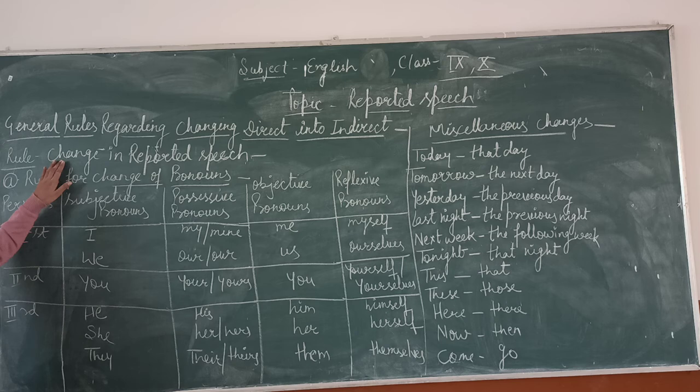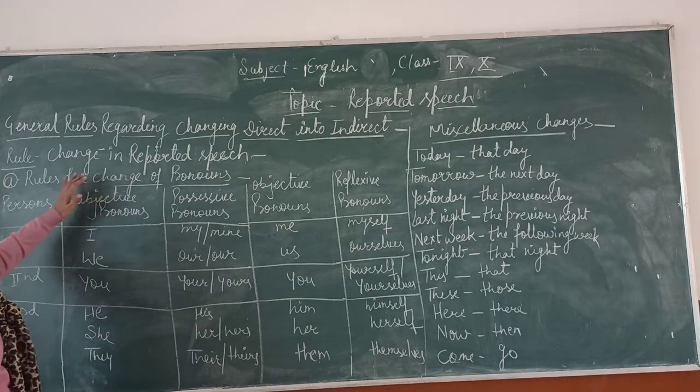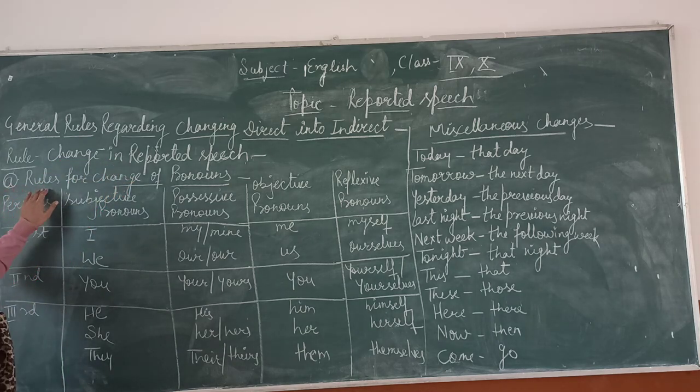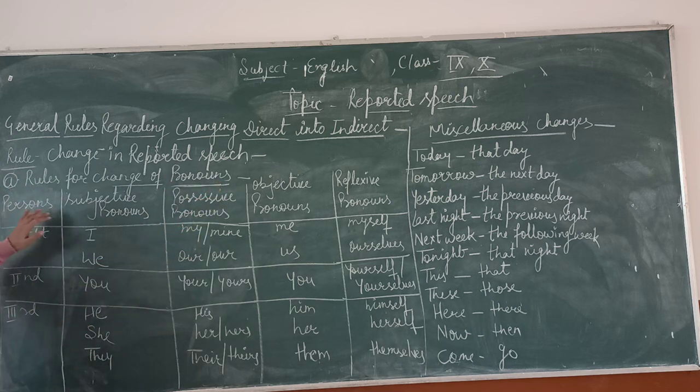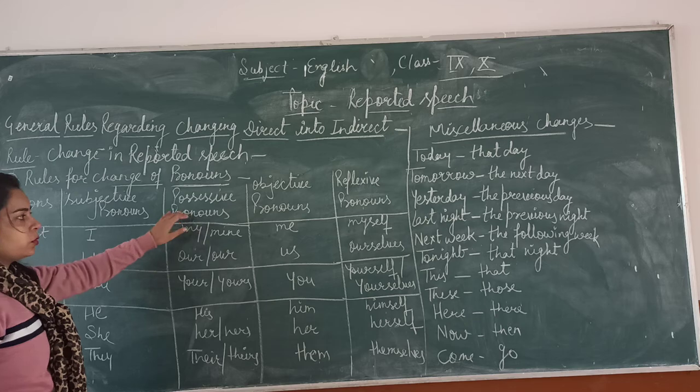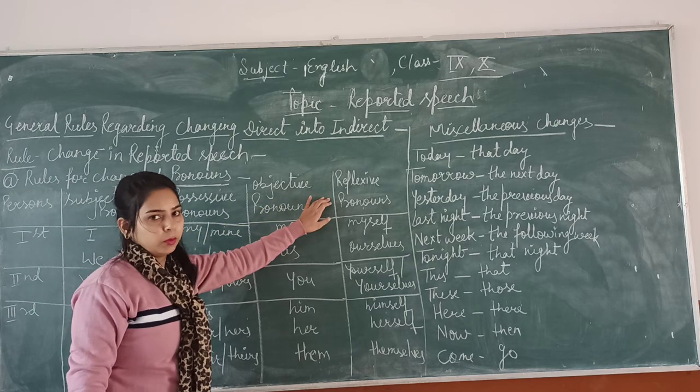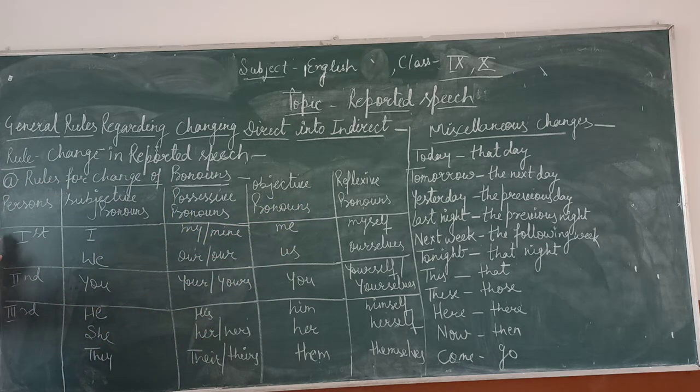Now the second rule is change in reported speech, the rules for change of pronouns. Persons, subjective pronouns, possessive pronouns, objective pronouns, reflexive pronouns. You have to make this table also in your notebook. First, in the first person, subjective pronouns are two: I and we.